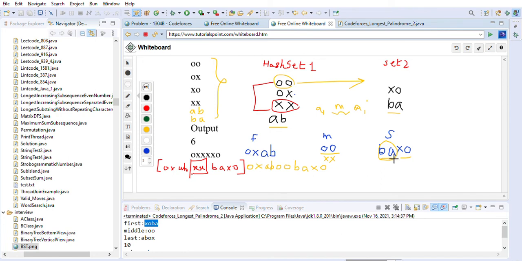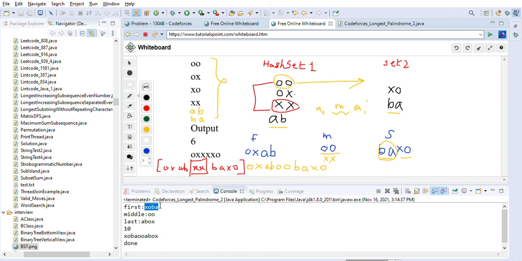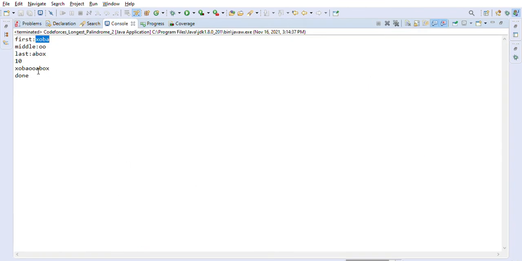So either you can put XO or OX on this side, it doesn't matter. These are interchangeable, so you can put OX here or XO here. You only have to make sure that the opposite, the reverse, goes here. So that's what we have done here. You can see the first part is XO, then the middle part is OO, and the last part is ABXO, and then we have just combined them together.